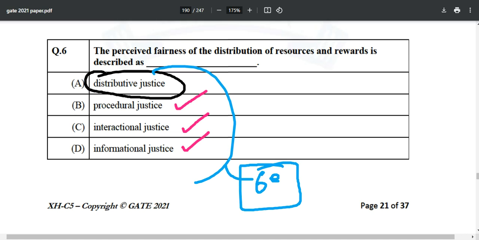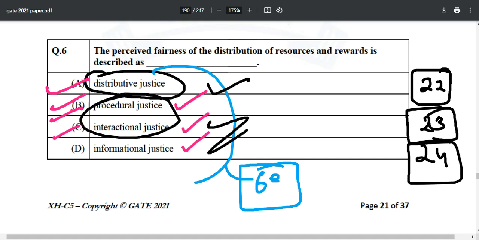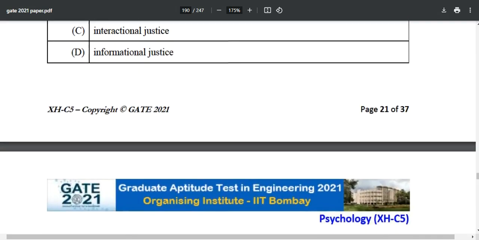Then you must do it thoroughly, because this question is repeated again in, I am not remembering exactly which year, but 22, 23, 24. In one of these papers, the same question, the option is different, correct over there, and they have asked something like this: what is procedural justice, or what is interactional justice. We will discuss this when we come across such a question. So 100% you will find this answer in that book. All right, let's move ahead.